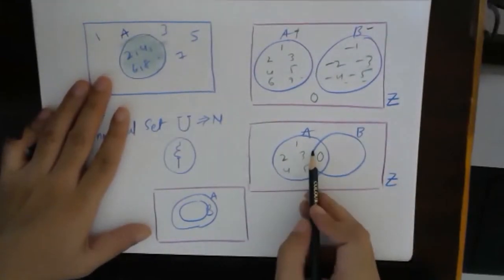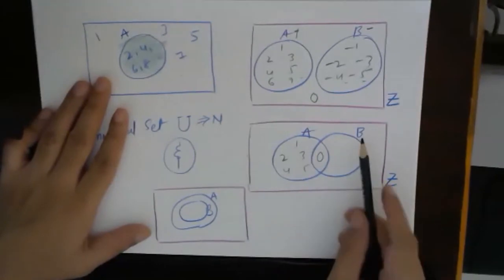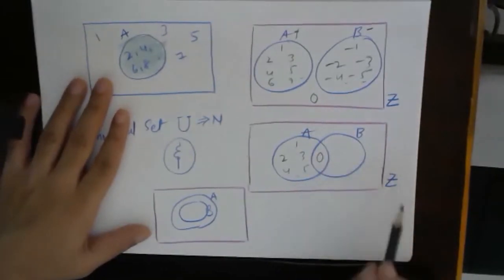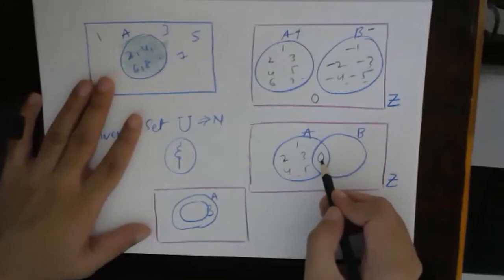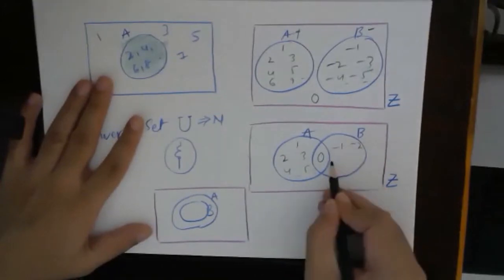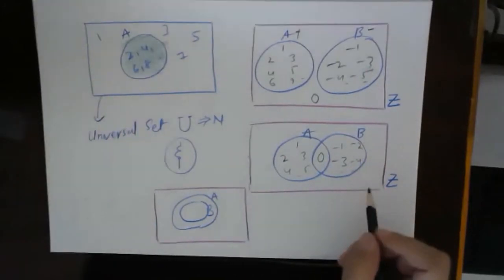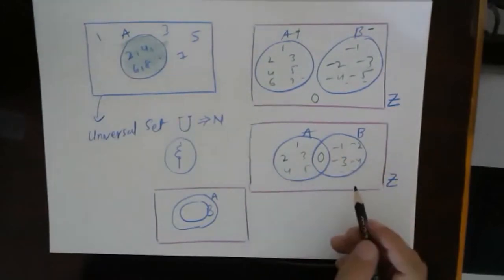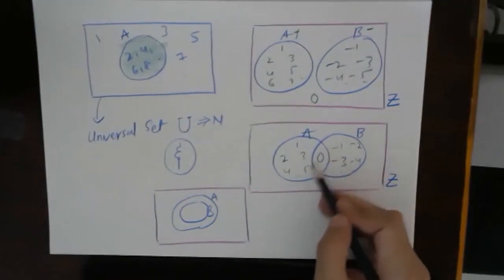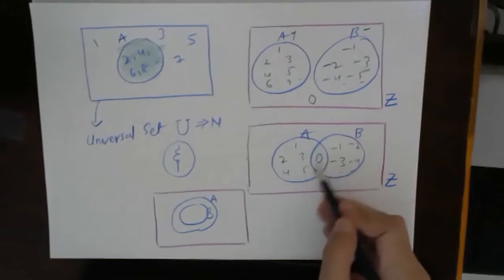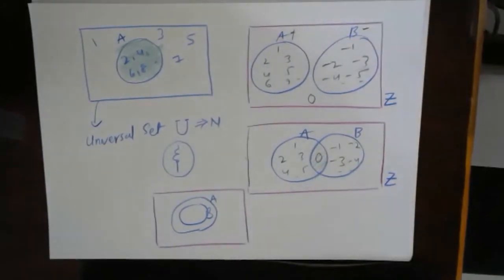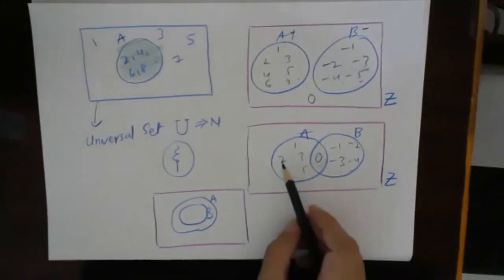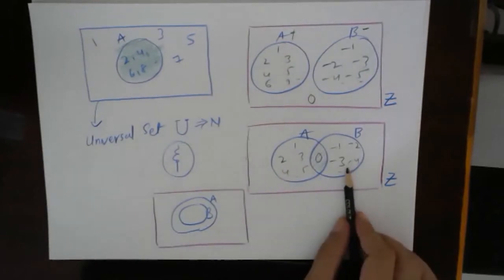Now let's assume set B is non-positive integers. So set B will contain 0, -1, -2, -3, -4 and so on. What is common between set A and B? The common element is 0. So I will write it in this overlapping region. Understood? This 0 is contained in A, and this 0 is contained in set B also. Fine.